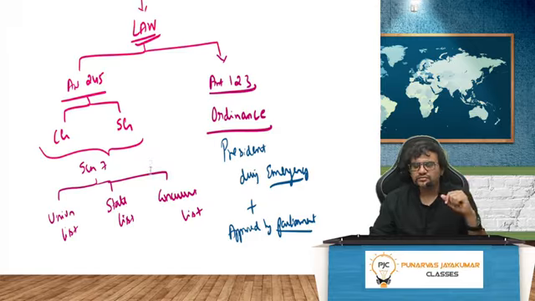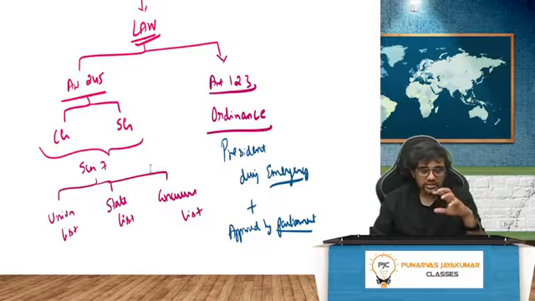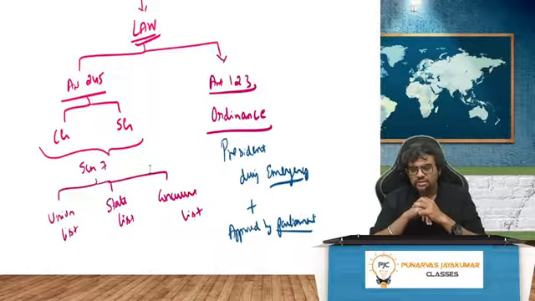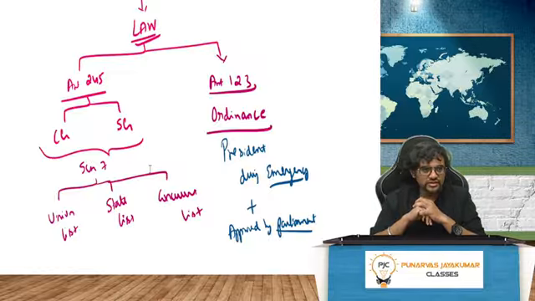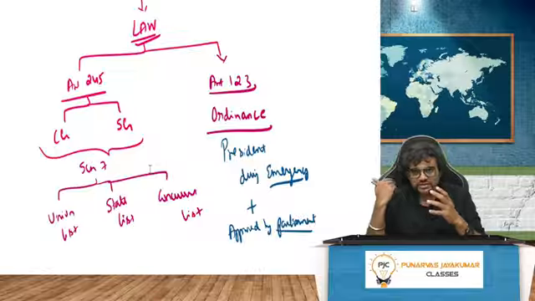So Article 245 says that the central government and state government will make the law. Whereas Article 123 will give something called an ordinance. What do you mean by an ordinance? The President, during an emergency, will pass something called an ordinance. For example, during COVID, all of us were going outside when actually we had to sit at home. So the police used to catch these fellows and say, whatever you're doing is wrong. Okay, sir, which law have I contravened? They said Disaster Management Act of 2005. When you open the Disaster Management Act, the fine is 100 rupees.